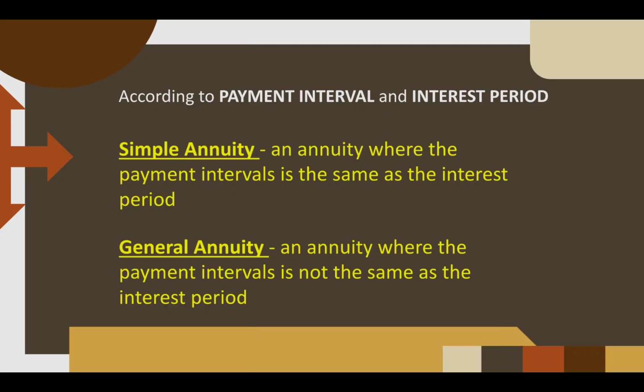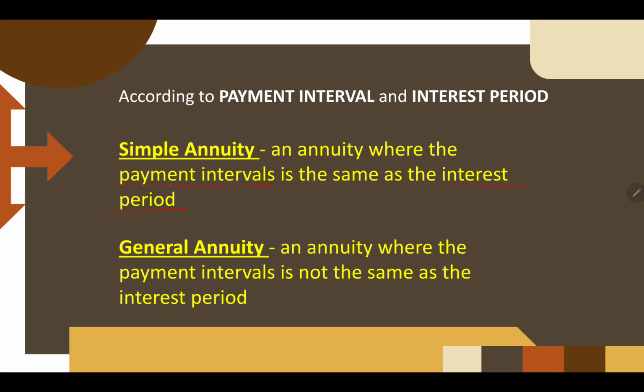According to payment interval and interest period, we have simple annuity and general annuity. If we are making payments and having interest on those payments, both on the same period of time, that's called simple annuity. Let's say the payment interval is monthly, you make a payment every month, and the interest period will also be monthly. That's called simple annuity.